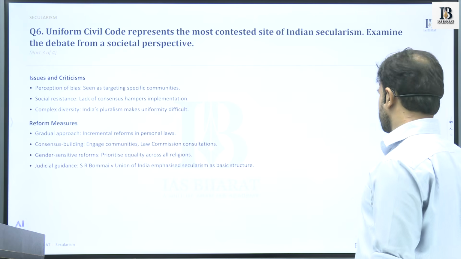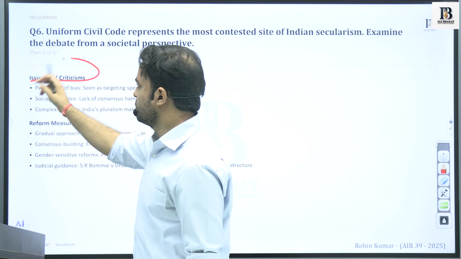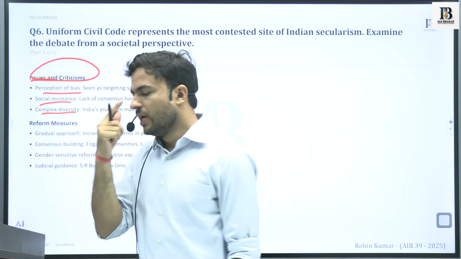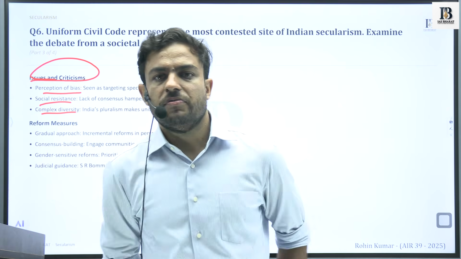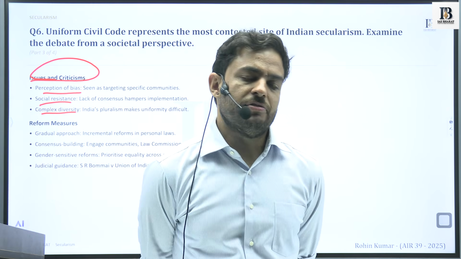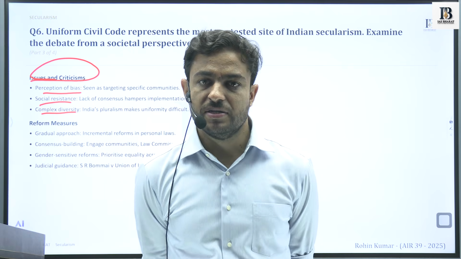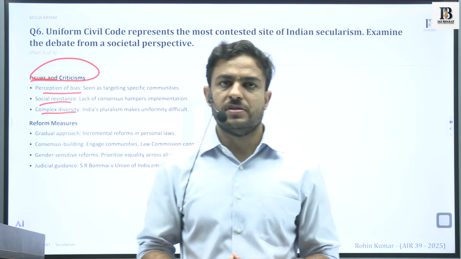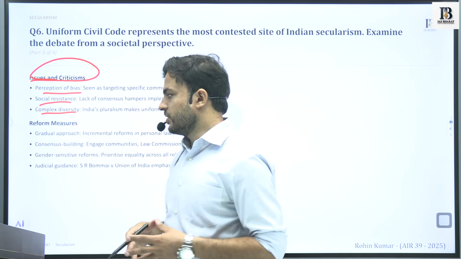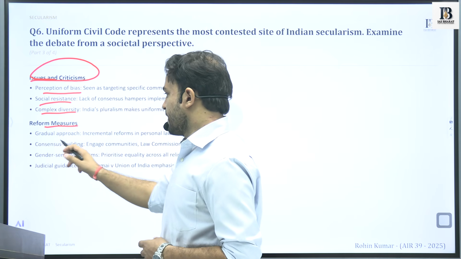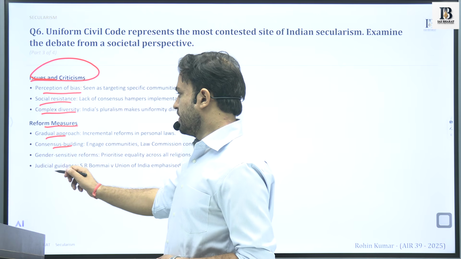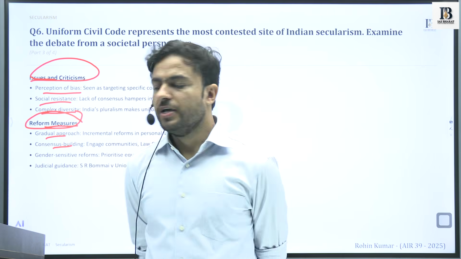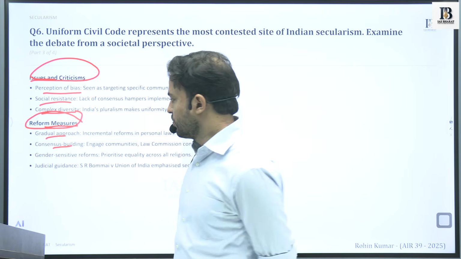Again, it was natural that we would be discussing certain issues: perception bias, social resistance, complex diversity, that people perceive it very differently. There are different social realities and social complexities that exist in Indian society. These are considered to be some of the challenges in the evolution of the idea of secularism. Reform measures: a gradual approach and consensus building, that is how this idea can be promoted further. We will see that the approach has to be very gradual.